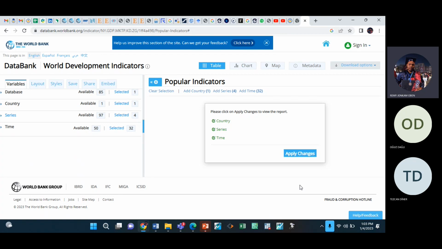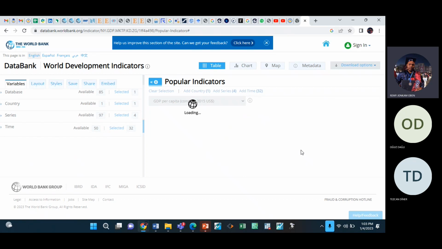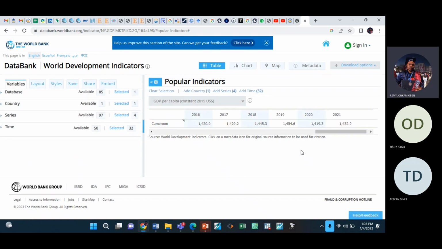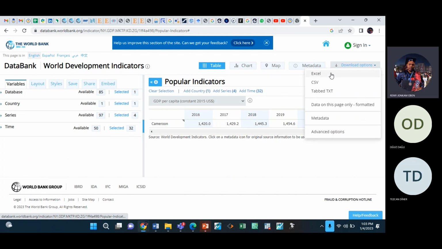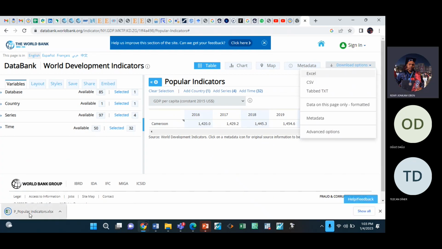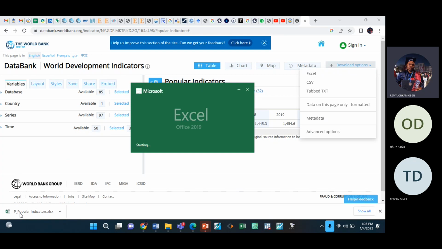So after we have done all of this, come here, click apply changes. It will load and then the data will show. This is the data. Come to download options. We want Excel file, so take Excel and it will download. Please, if you don't understand the steps, watch the video. So this is how we can download data from World Bank. It has downloaded. I'm opening the Excel file.